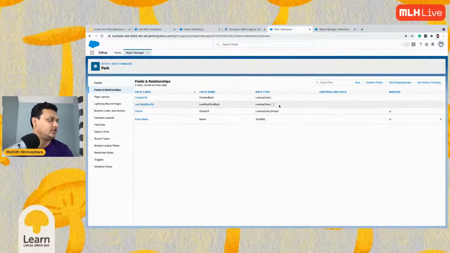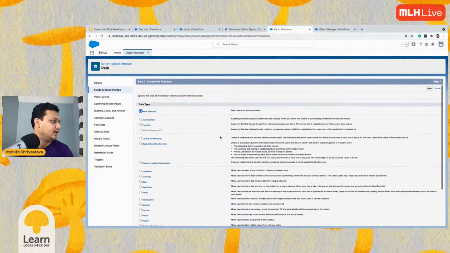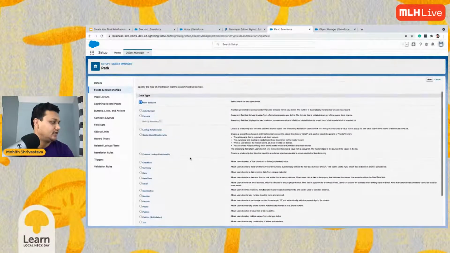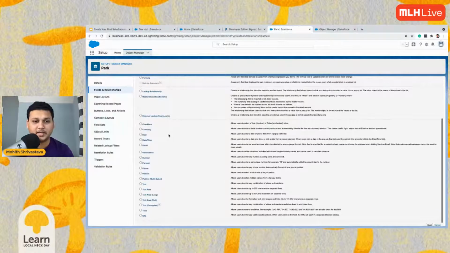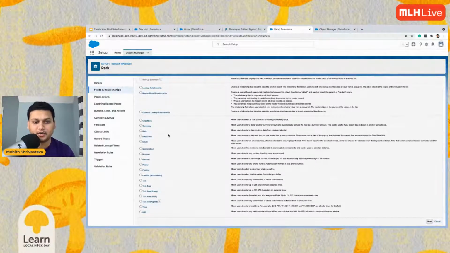Let's add some fields to that custom object. Park name is one of the fields that got added automatically. Let me add another field, which will be a text field, let's say. There are different types of fields that you can add, like auto number, lookup, master detail. I'll talk about all those things, but these are like data types for your field.